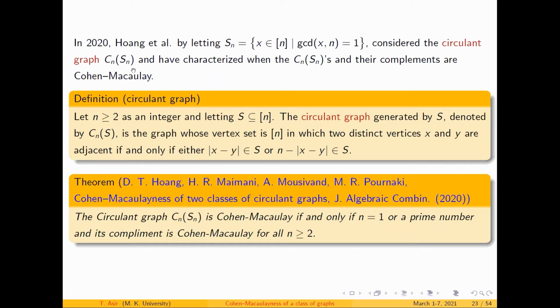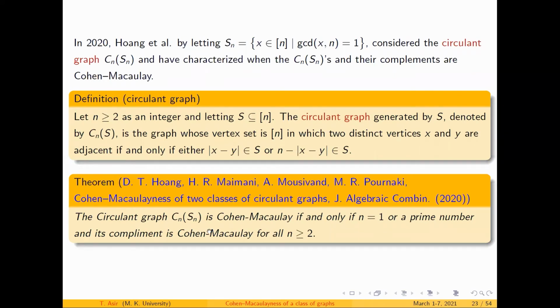Consider a circular graph Cn of Sn and its complement. These are the corresponding characterizations. Here is the definition of the circular graph. If you take two vertices x and y, either x minus y is an element of S or n minus the absolute value of x minus y is, which is nothing but the circular graph of a group. A similar group we have considered here as the circular graph of this vertex set n.